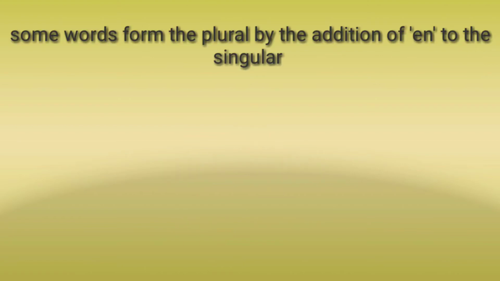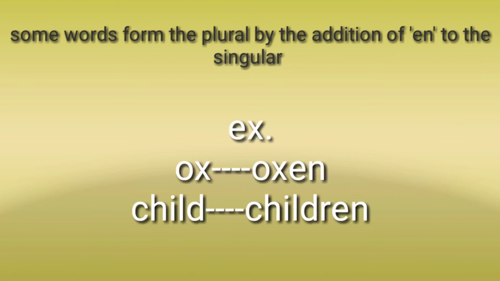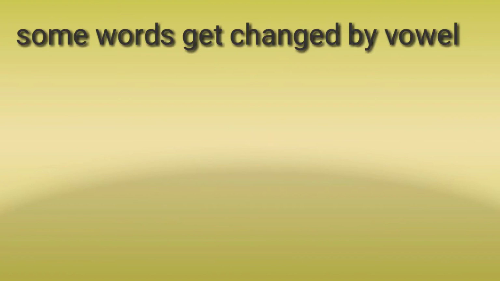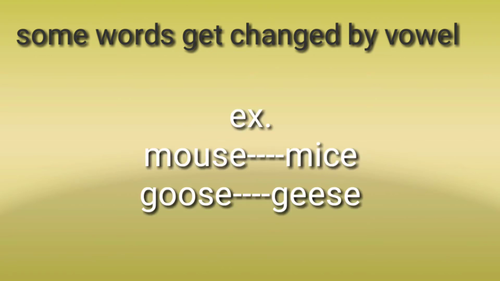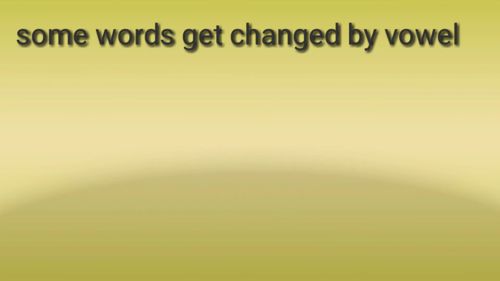There are some words that form the plural by the addition of en to the singular. For example, ox, oxen, child, children. And there are also some words that get changed by vowel. That is, mouse becomes mice, goose becomes geese.